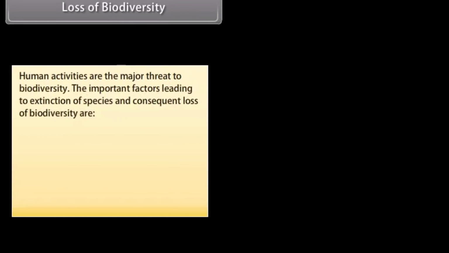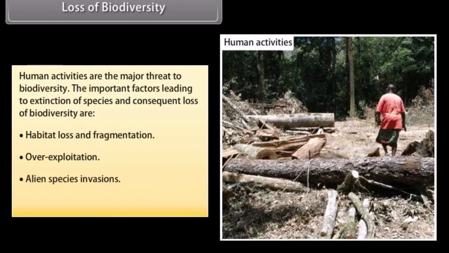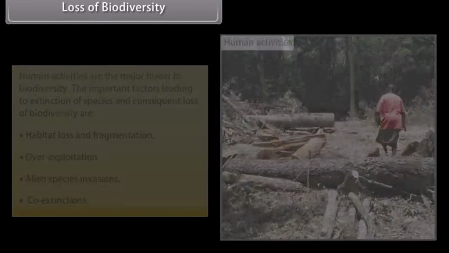Loss of biodiversity. Human activities are the major threat to biodiversity. The important factors leading to extinction of species and consequent loss of biodiversity are: habitat loss and fragmentation, over-exploitation, alien species invasions, and co-extinctions.